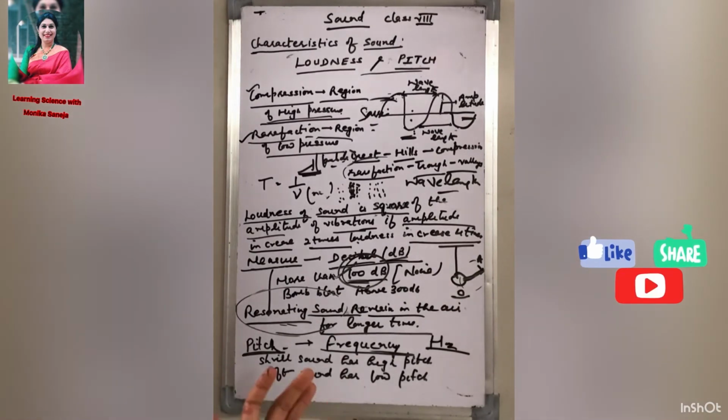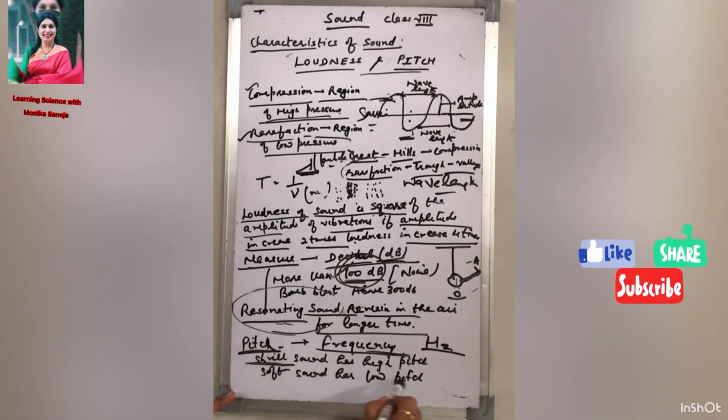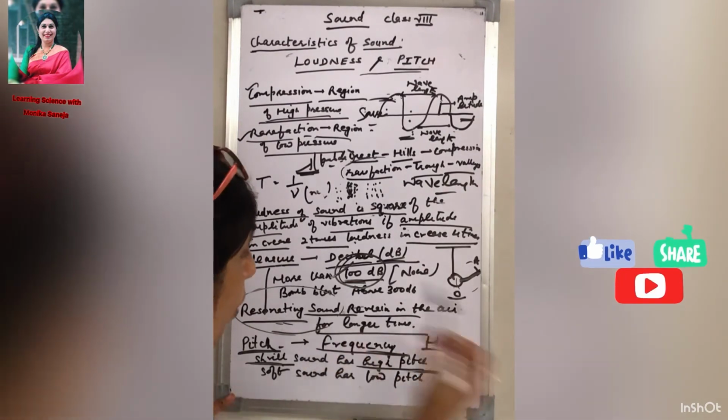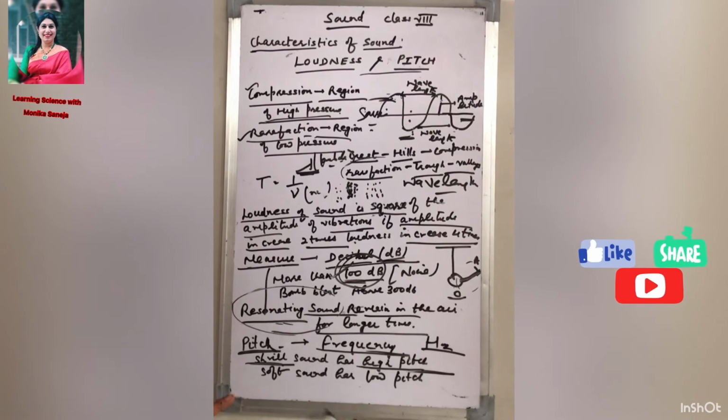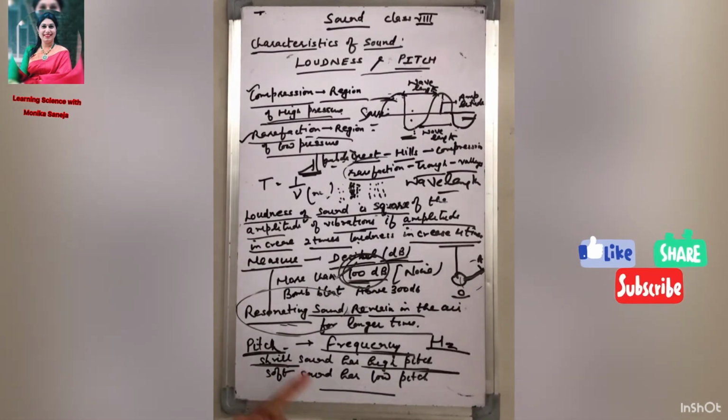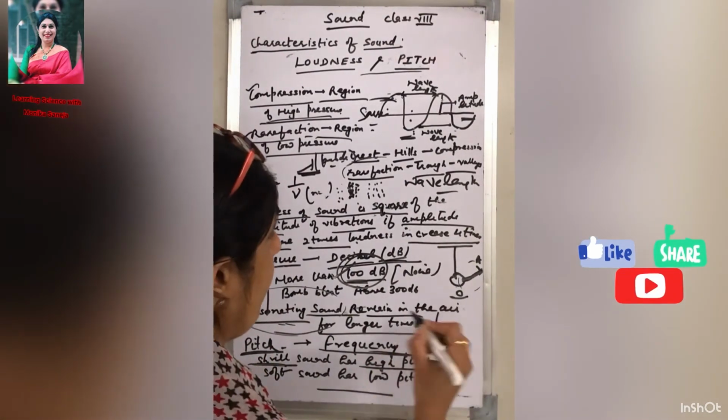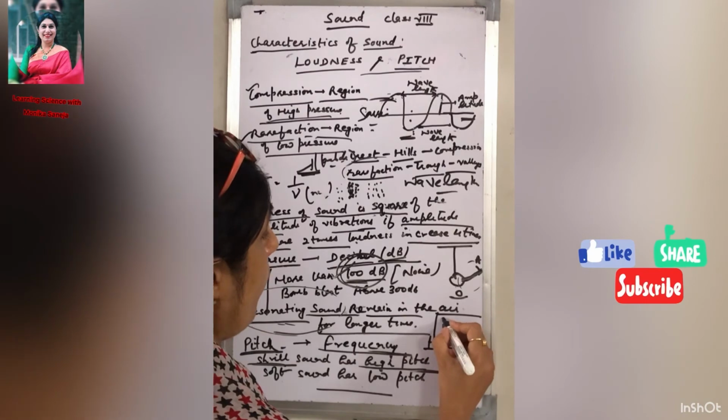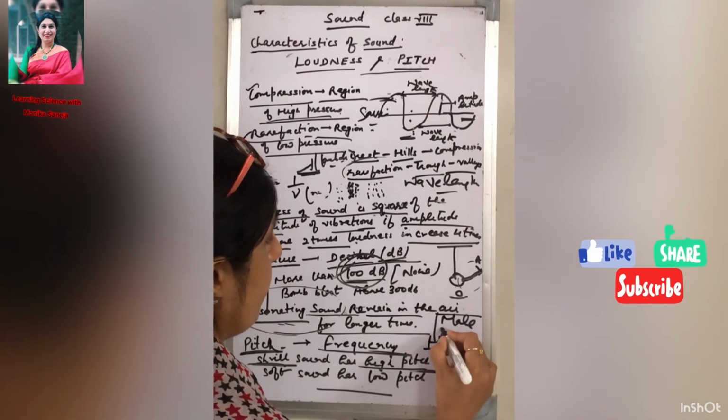The higher the frequency, the higher the pitch. Shrill sound has high pitch and soft sound has low pitch, because the shrill sound has high frequency, meaning the sound is making more vibrations in 1 second, and the soft sound has low pitch. So you know why there is a difference between the sound of male and female voice.